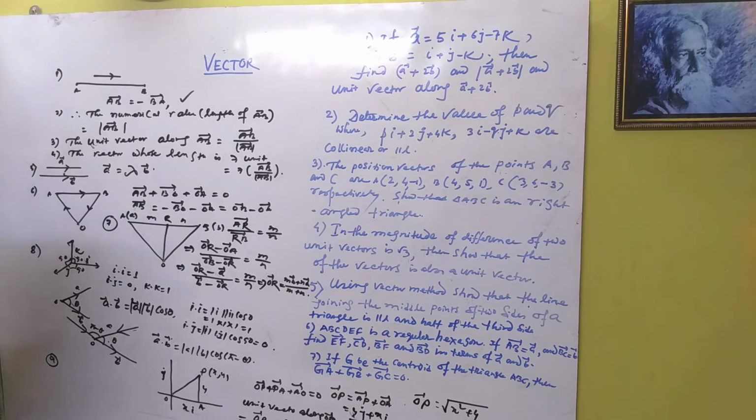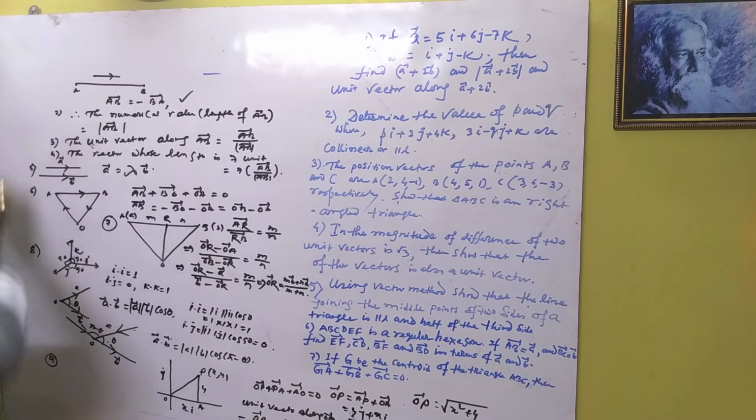Now another discussion about vectors. See the point here.